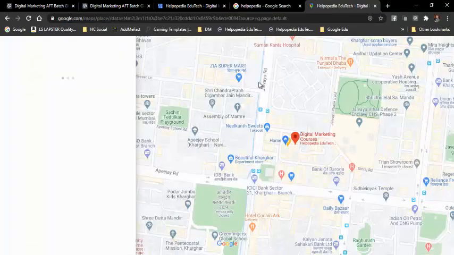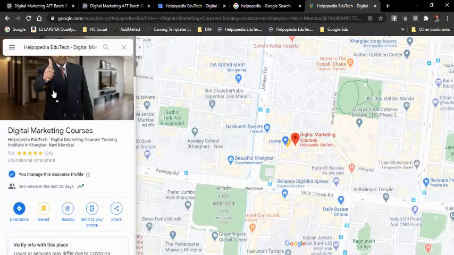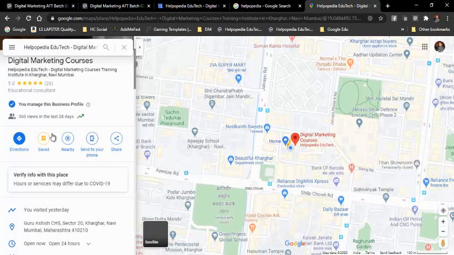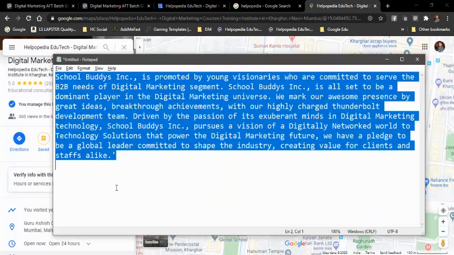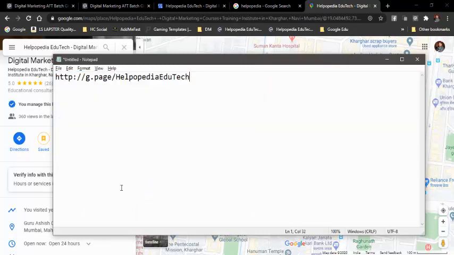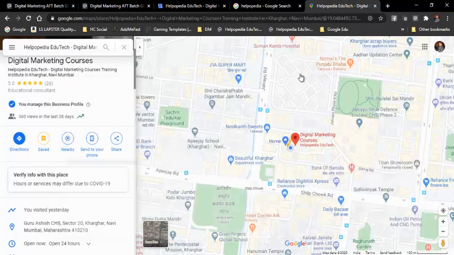Then automatically my listing comes up over here, and on the left hand side all my information comes up, so people will not find any difficulty. You can just send this URL on WhatsApp. Once you add the content, you can set your own username and get your own URL. You can send this URL to whoever is coming to your place, so they don't need to find the address. They'll directly get the information from Google Maps itself.